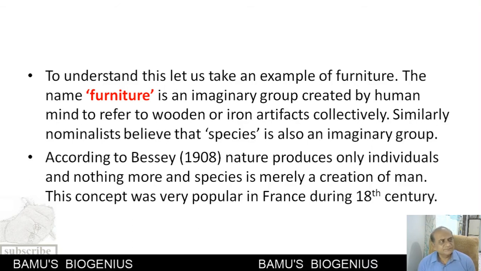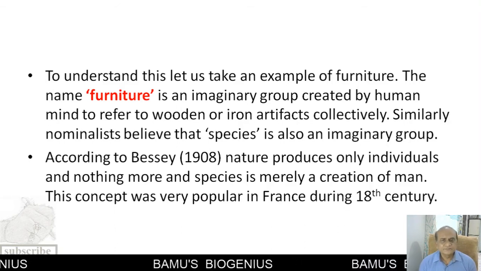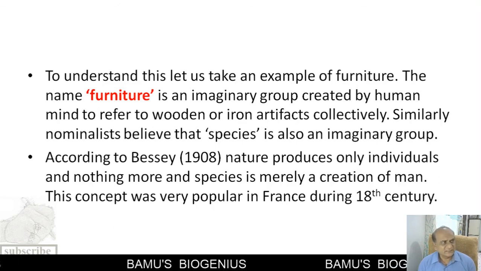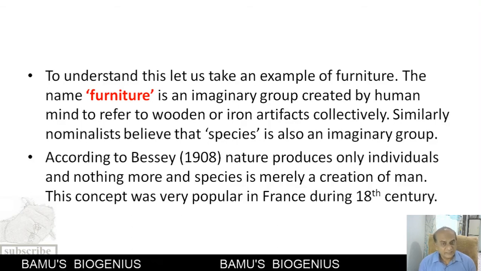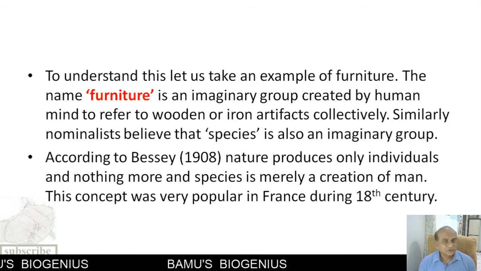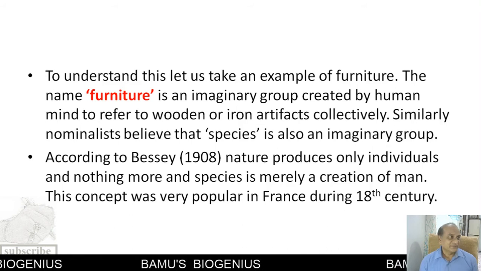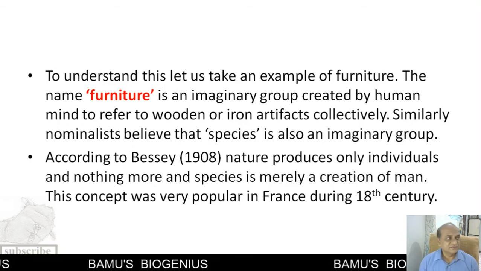Similarly, the species is the same thing, an imaginary group, and that's why the nominalistic species concept believes that species is a kind of imaginary group. This concept was very popular in France during the 18th century. According to Bessey, 1908, nature produces only individuals and nothing more than that. So species is merely a creation of man. This was the idea of the nominalistic species concept.